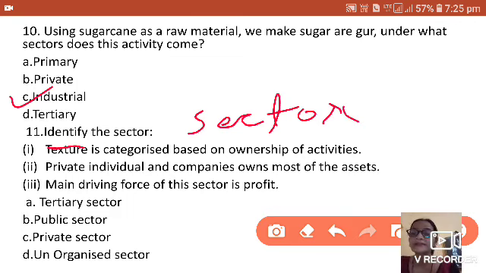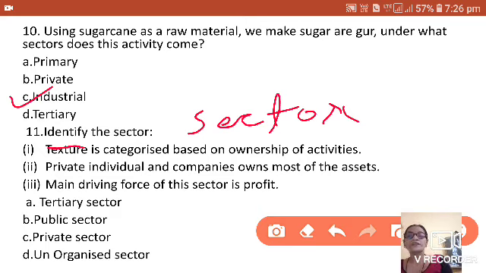Sector is categorized based on ownership of activities. The activities are categorized on the basis of ownership. I have talked about this ownership. The second option is, private individuals and companies own most of the assets.